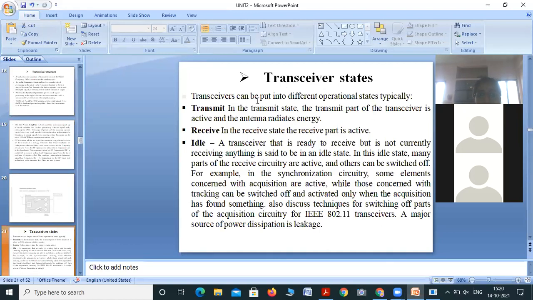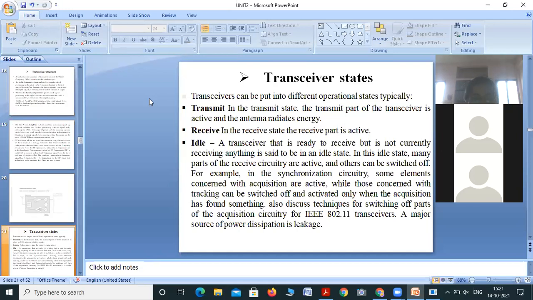Transceiver states. A transceiver can be put into different operational states. Typically transmit. In the transmit state, the transmit part of the transceiver is active and the antenna radiates the energy. Whenever we are going to transmit, the transmitter state is activated. Means there is duplex transmission, full duplex or half duplex.